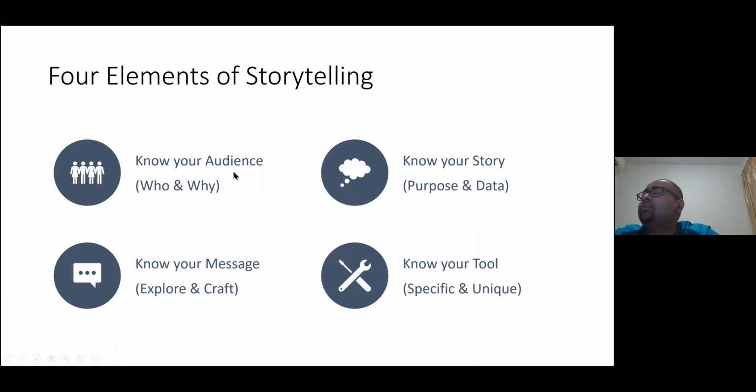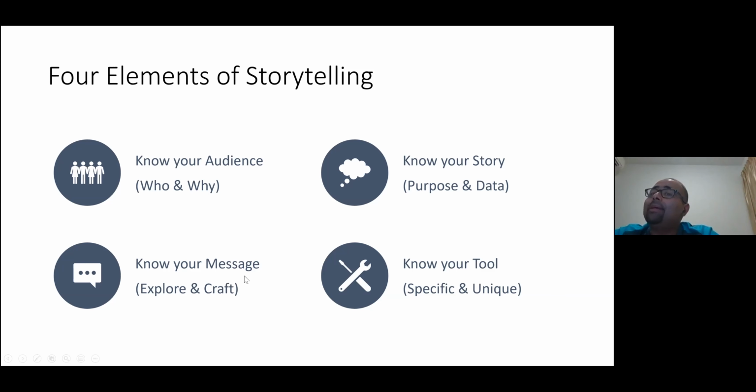First, which is very important, is know your audience. Who are they and why? Their background probably. It will help you resonate with them. Second is know your story. Know your purpose and know your data, basically why you are here and what story you want to tell them. And what is the data? This is your data, you know everything about it. So with the help of purpose and data, you should know your story.